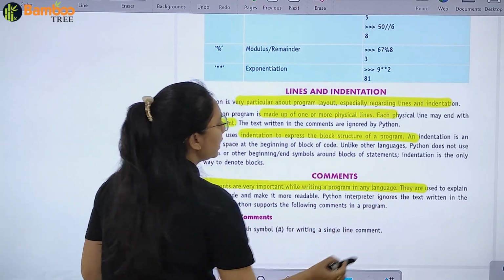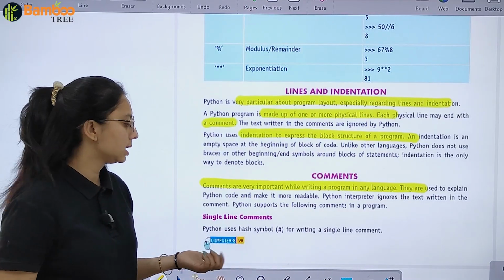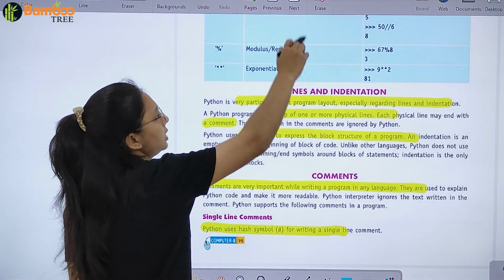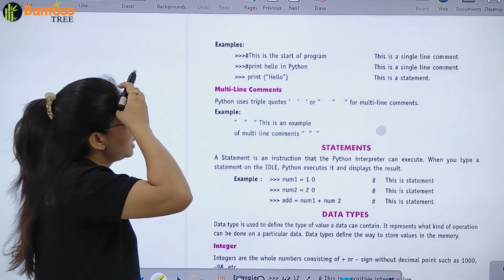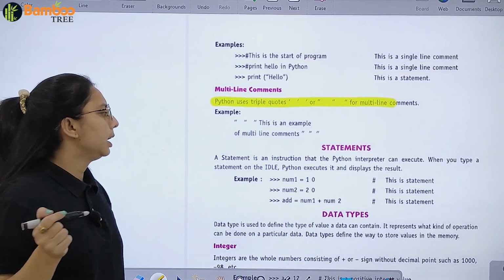Comments are very important while writing a program in any language. They are used to explain Python code. Then we have single line comments with a hash. For example, multi-line comments use triple quotes, right?